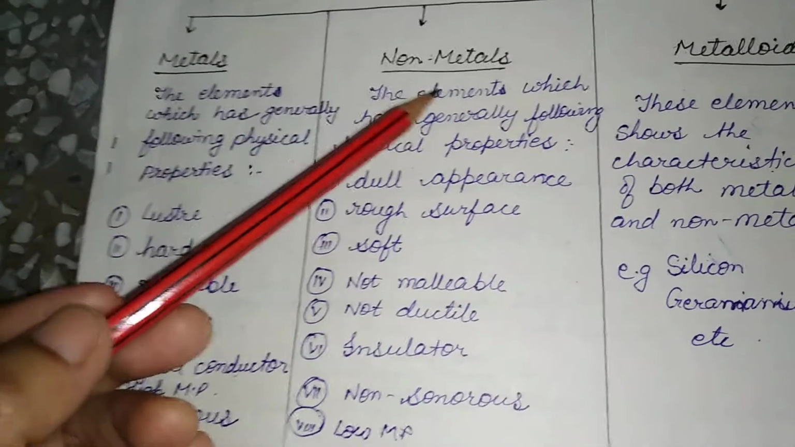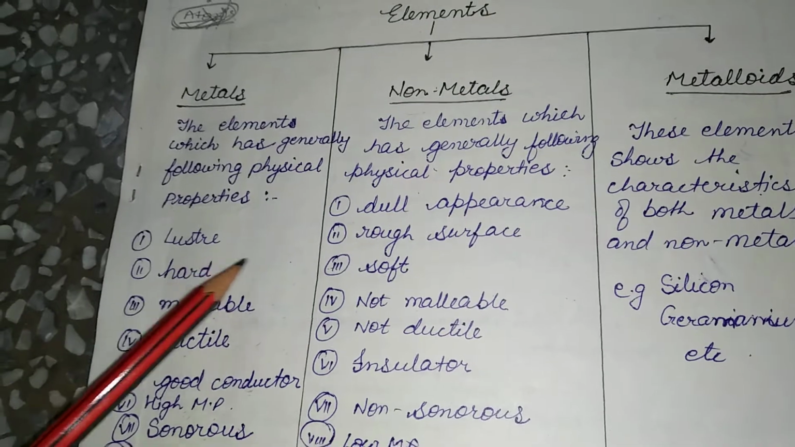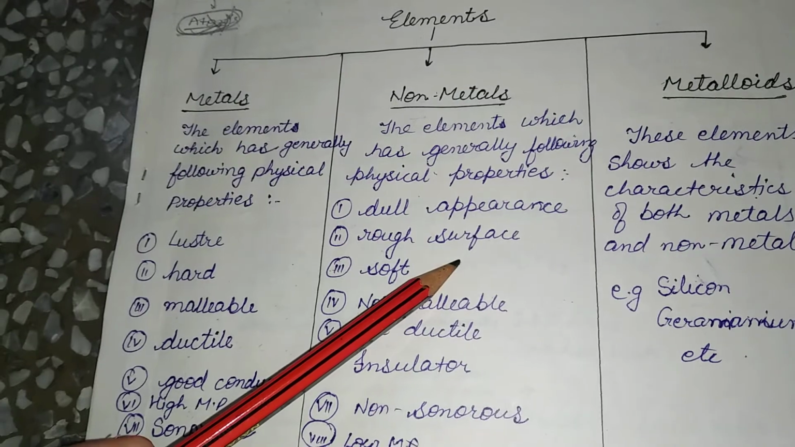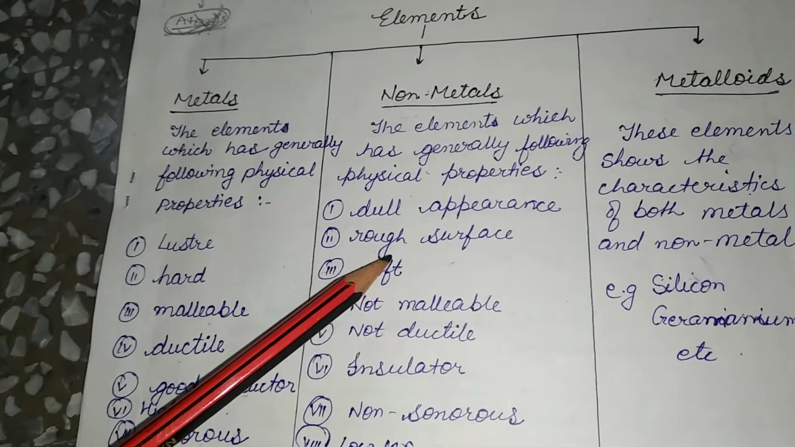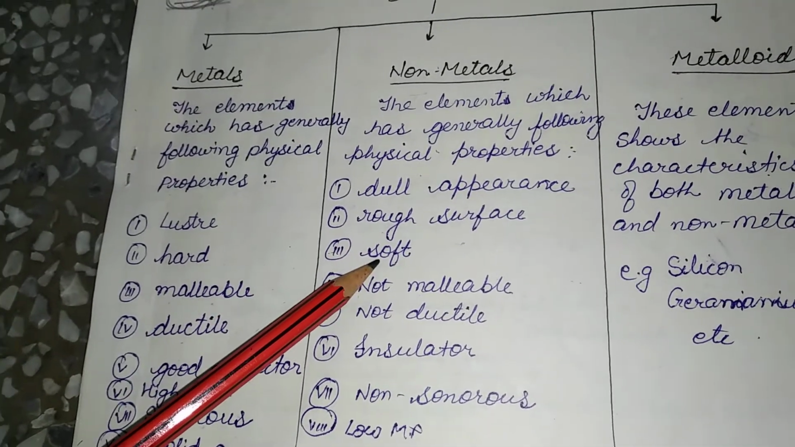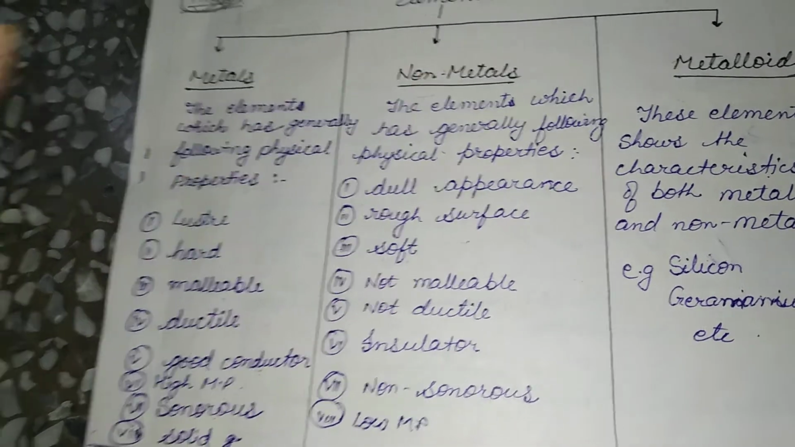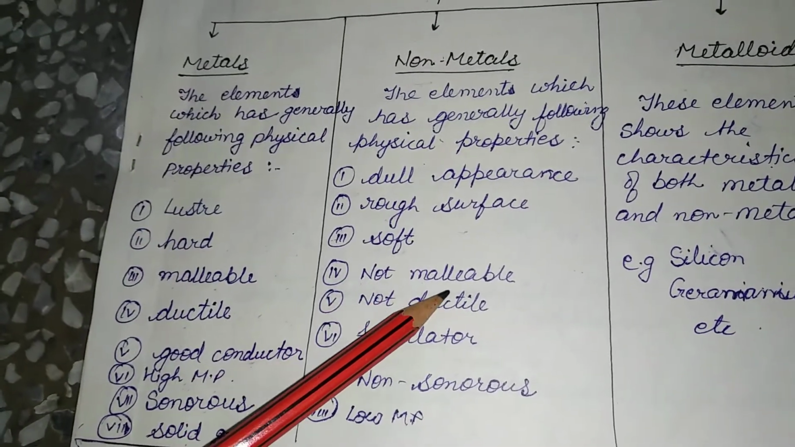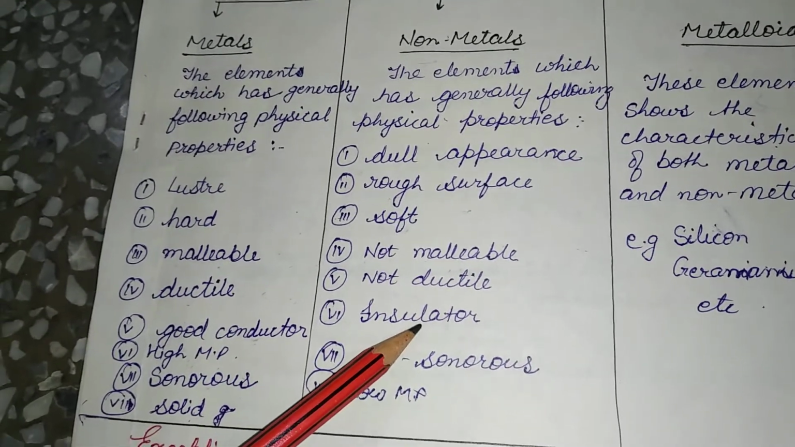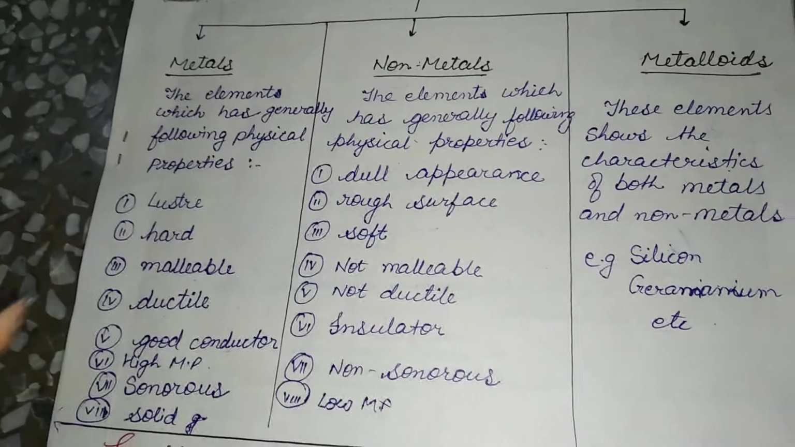Now, non-metals are dull in appearance. They are not shining, they are not lustrous. They have a rough surface, like silica or common carbon. They are soft in nature; coal is carbon, it is soft, and we can hammer it to break it. They are non-malleable, they cannot be drawn into sheets or wires. They are insulators or bad conductors, they are non-sonorous and generally have a low melting point.